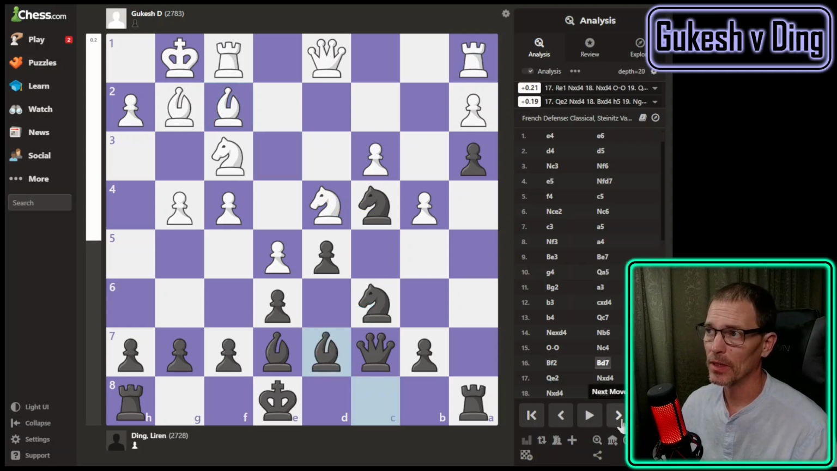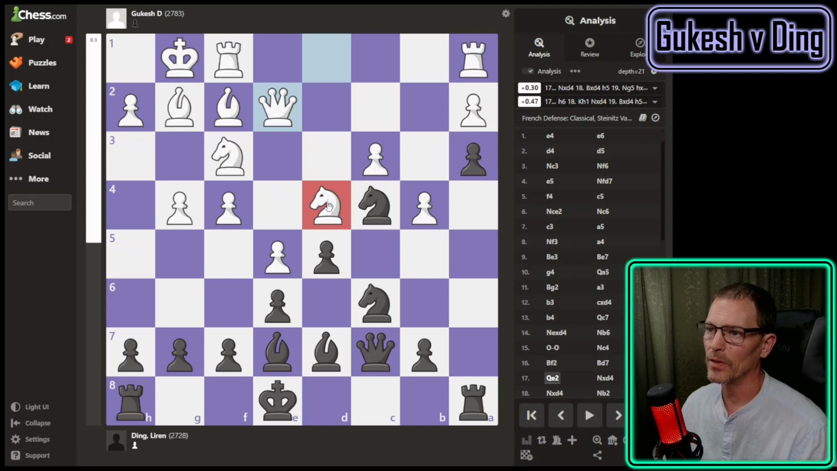Okay, Ding develops. Now, for a second, I saw queen to E2 listed. Also, knight to D2, which is have all the knights pointed at each other. I guess let's just point all the knights at each other. Or rook to E1, which points at the pawn and the other pawn and the bishop and eventually the king. Maybe? Okay, so Gukesh plays queen to E2.